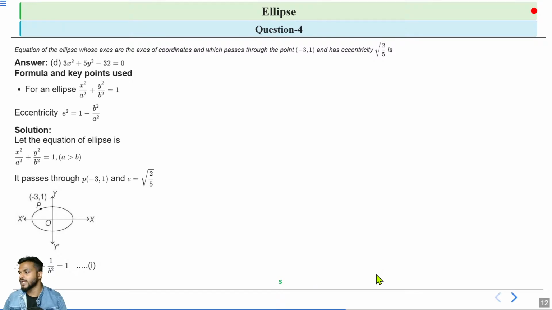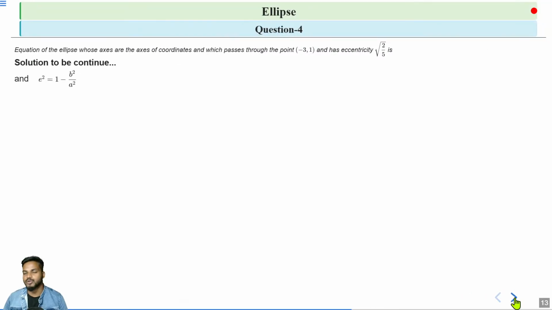Now we use the second piece of information, that the eccentricity is root under 2 by 5. We know that e square is equal to 1 minus b square by a square. Substituting e, we get e square equal to 2 by 5, so 2 by 5 is equal to 1 minus b square by a square. From here we get b square by a square is equal to 3 by 5.